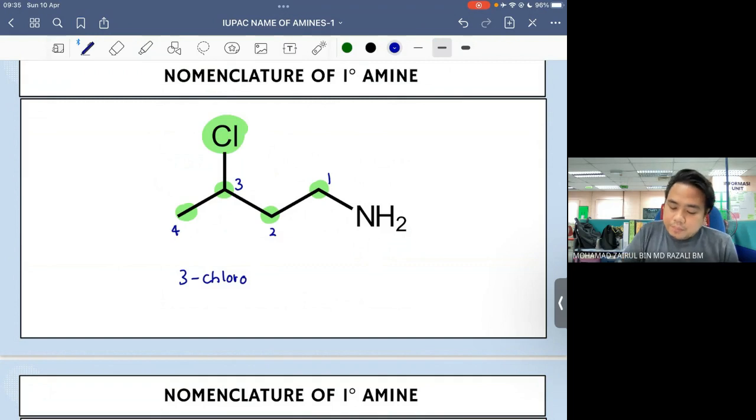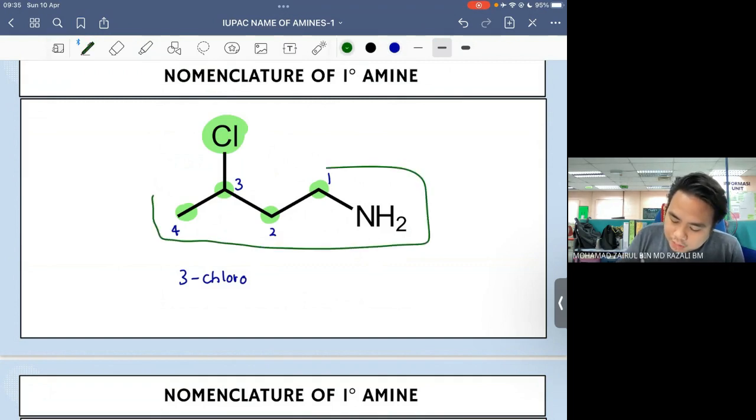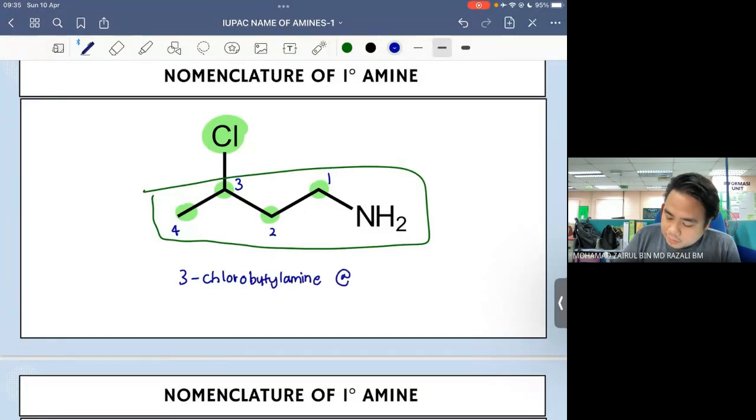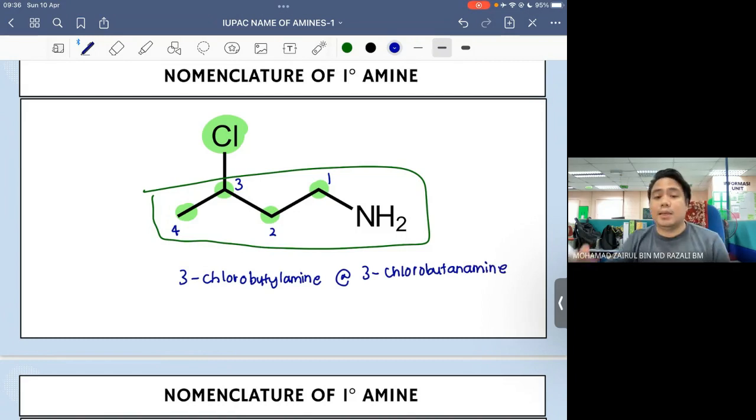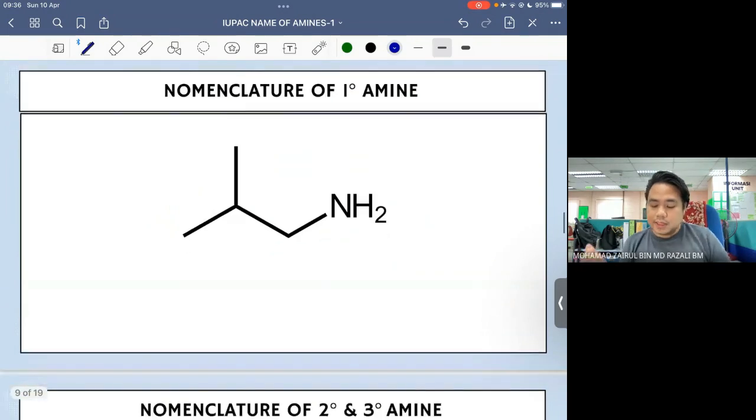Okay, since parent kita, awak tengok parent kita is 4 carbon. So it's going to be 3-chlorobutanamine boleh, ataupun awak boleh juga jadikan dia sebagai butylamine. Ataupun awak namakan dia sebagai systematic name 3-chlorobutanamine. Okay, either one is accepted by the IUPAC system. Okay, so now let's try this example.